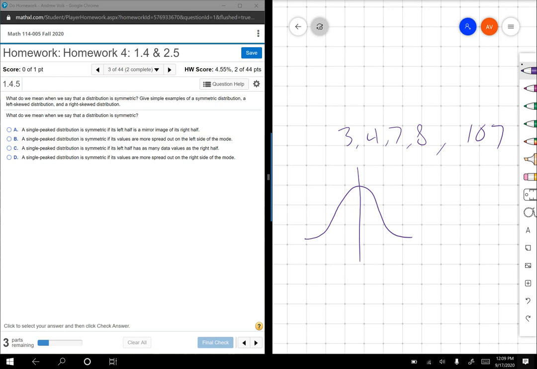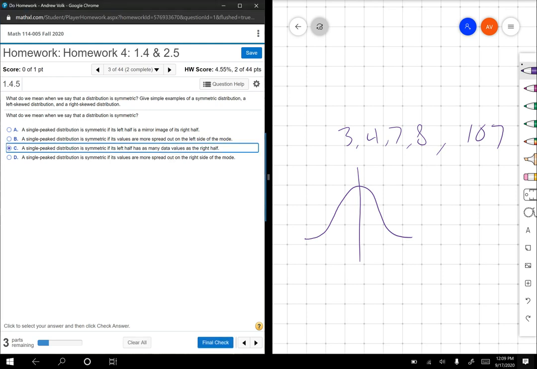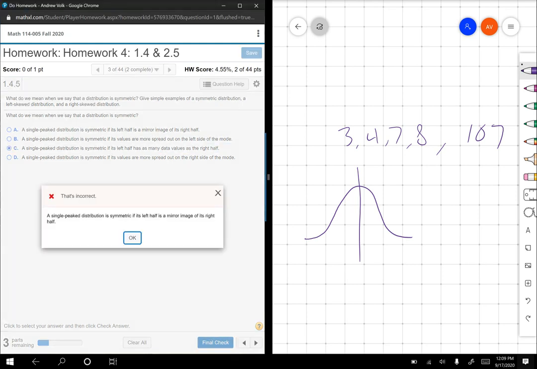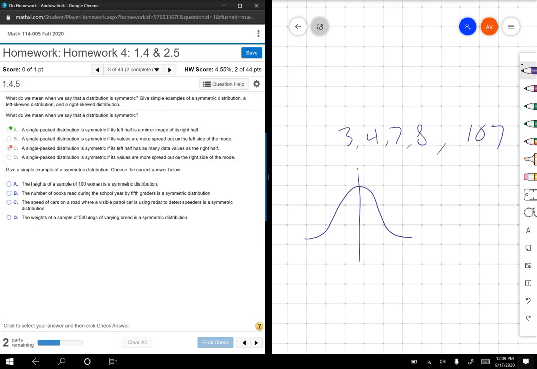We don't say it's more spread out on one side if it's symmetric. Its left half has as many data values as the right half. That's probably true. And if its values are more spread out on the right, so it's definitely not more spread out. The question is whether it's supposed to be the mirror image or have as many data values on the right and left. And so I'm going to say C. Oh no, it's just a mirror image.